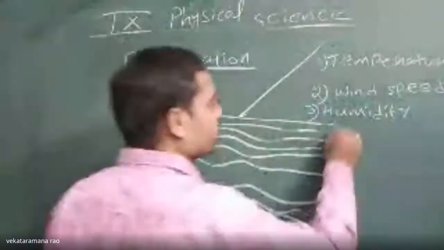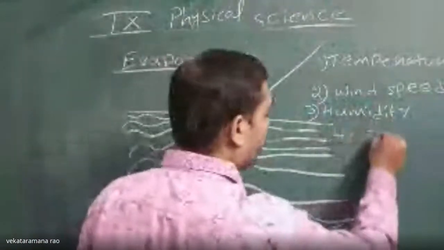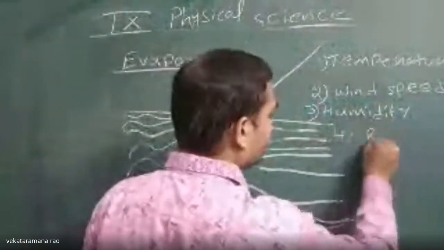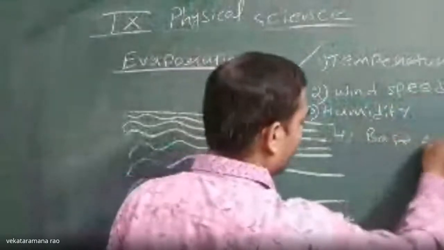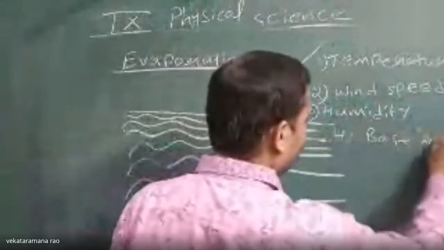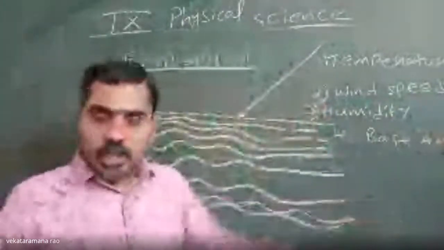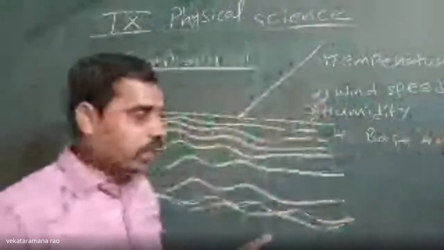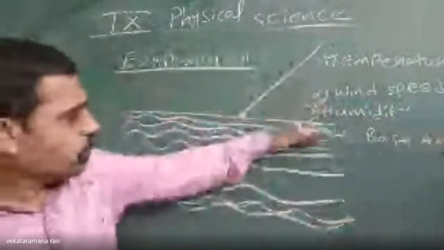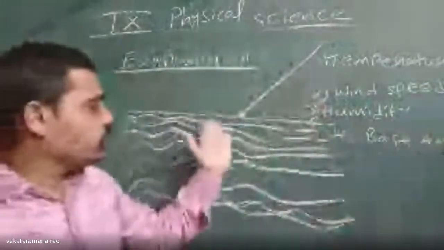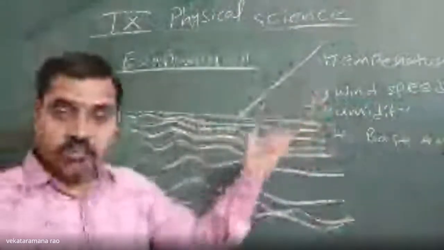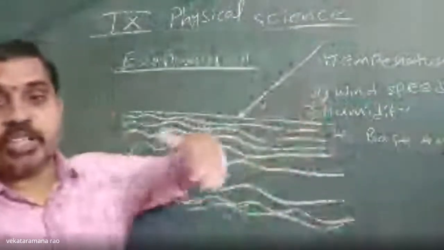Next one is surface area, the base area. What is base area? As seawater is spread widely, the base area will be more. If the base area is more, many water molecules will gain heat fast, and then they are able to escape.